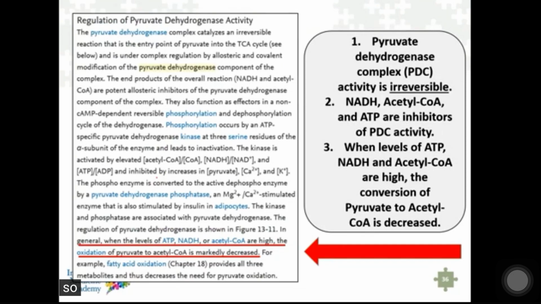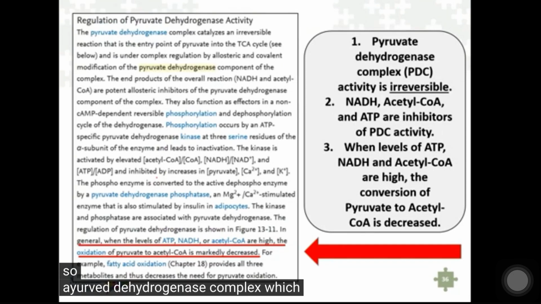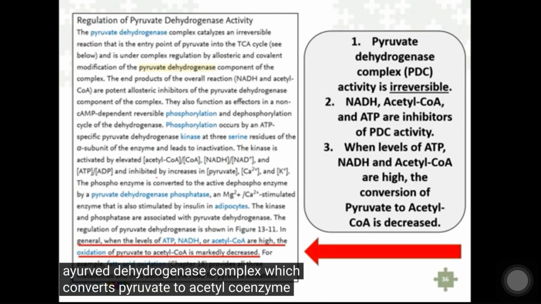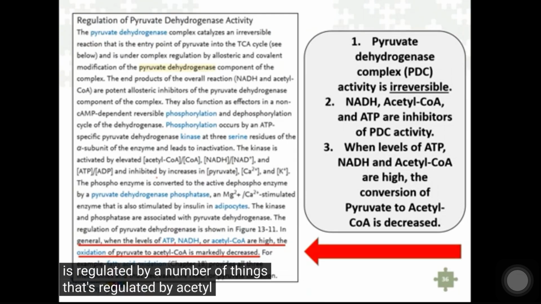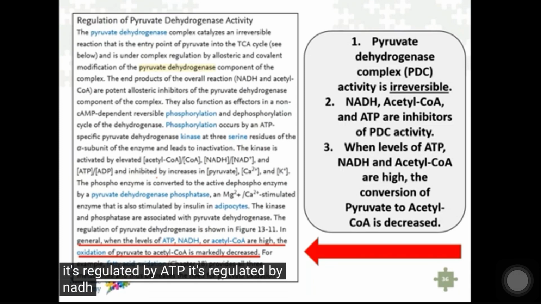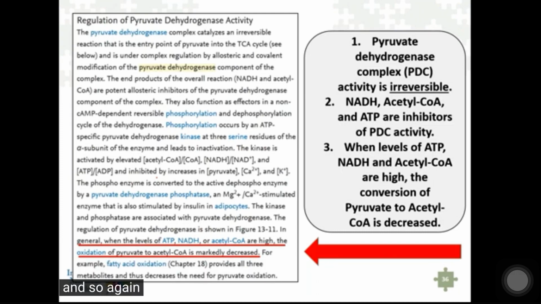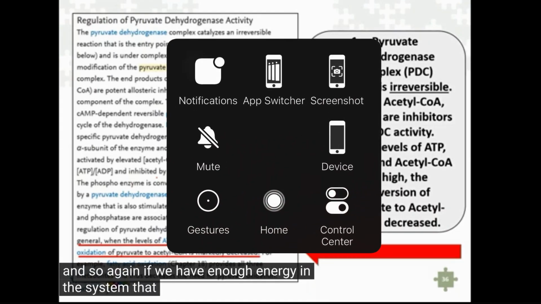So the pyruvate dehydrogenase complex, which converts pyruvate to acetyl coenzyme A, is regulated by a number of things. It's regulated by acetyl coenzyme A, it's regulated by ATP, it's regulated by NADH, for example. And so again, if we have enough energy in the system, that reaction will slow down.